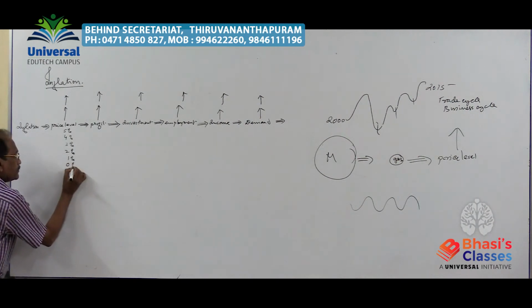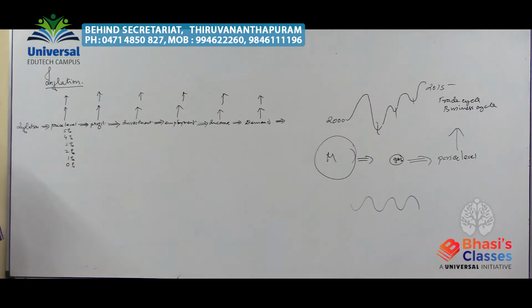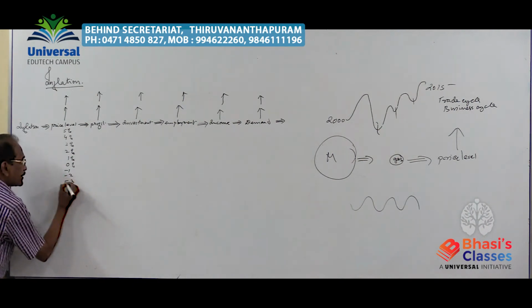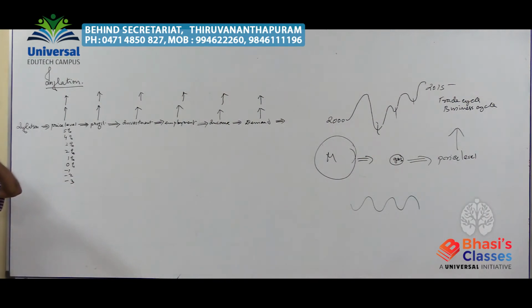Next month, 0%. No increase, no decrease. After that, next month, -1, inflation turns negative. That negative inflation is called deflation. After 0, suppose the inflation rate is turning to -1, -2, -3. That negative inflation is what is called deflation.